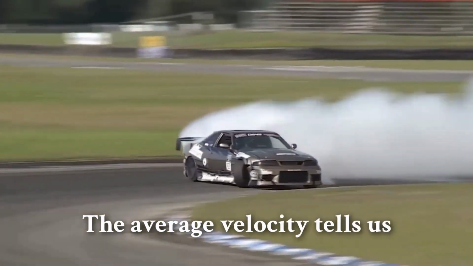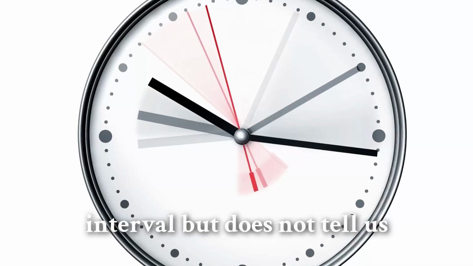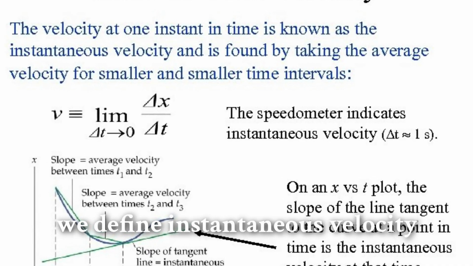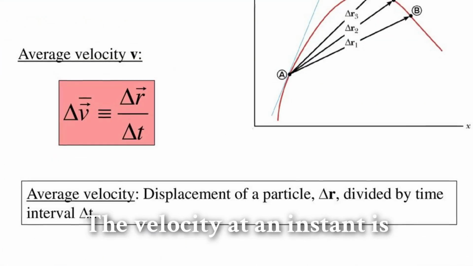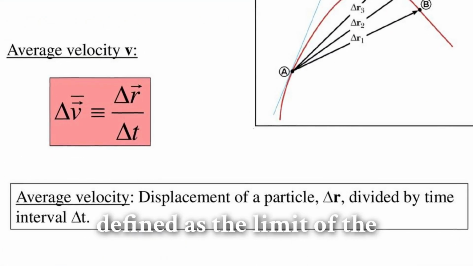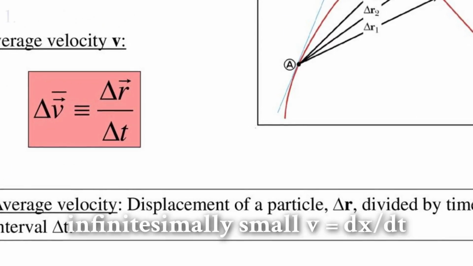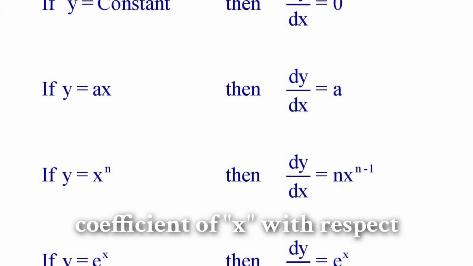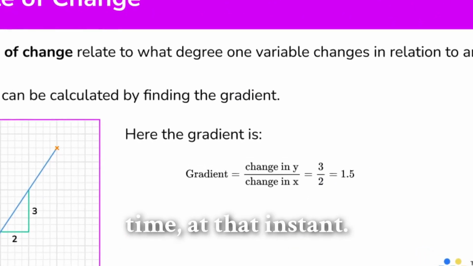Instantaneous velocity. The average velocity tells us how fast an object has been moving over a given time interval but does not tell us how fast it moves at different instants of time during that interval. For this, we define instantaneous velocity, or simply velocity, v, at an instant, t. The velocity at an instant is defined as the limit of the average velocity as the time interval delta t becomes infinitesimally small. So v equals dx/dt, and it is the differential coefficient of x with respect to t. It is the rate of change of position with respect to time at that instant.